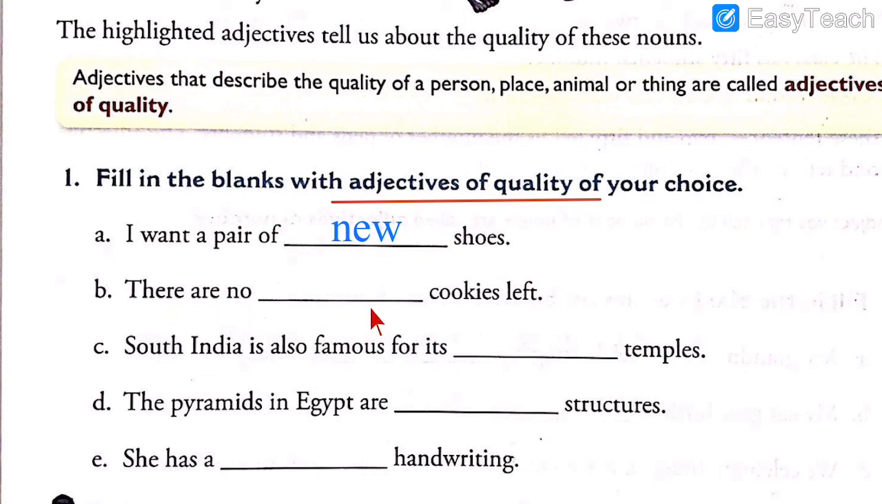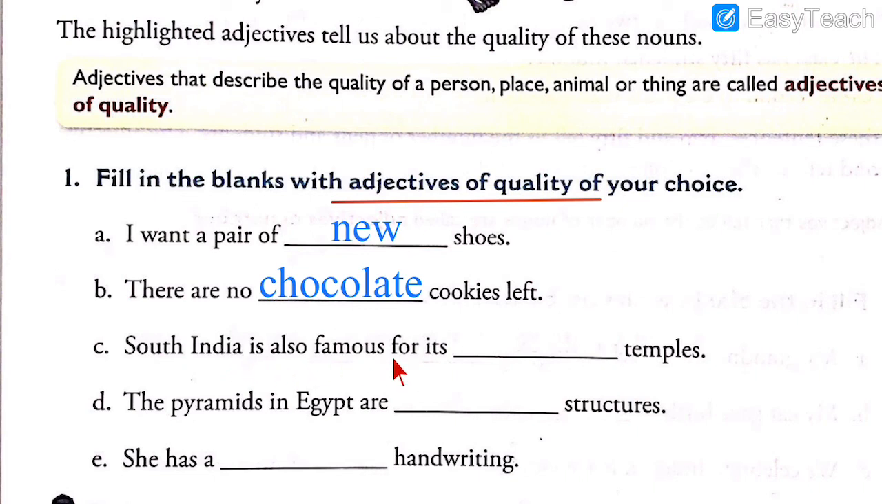There are no dash cookies left. So which kind of cookies do you like? Let us say that you like chocolate cookies, right? We like chocolate cookies a lot. So here we will write chocolate. There are no chocolate cookies left. Means someone has eaten up chocolate cookies, so there are no chocolate cookies left. Number 3.